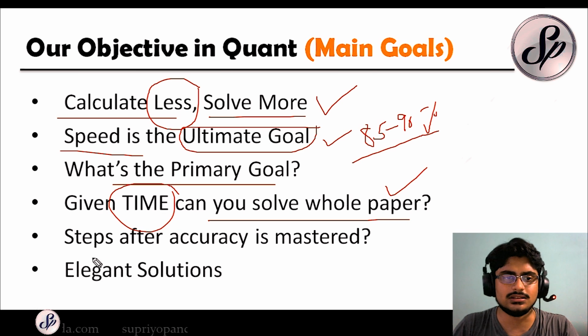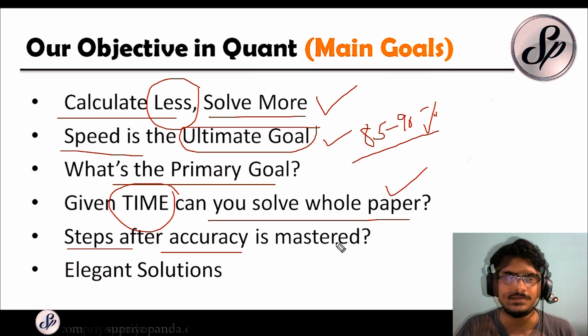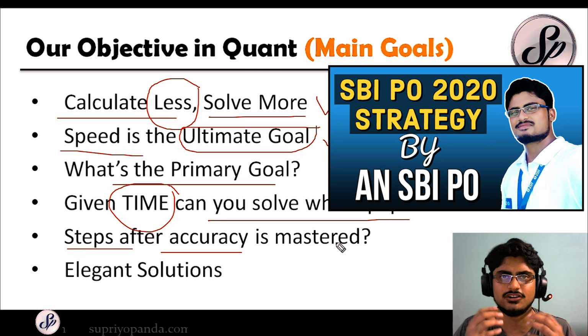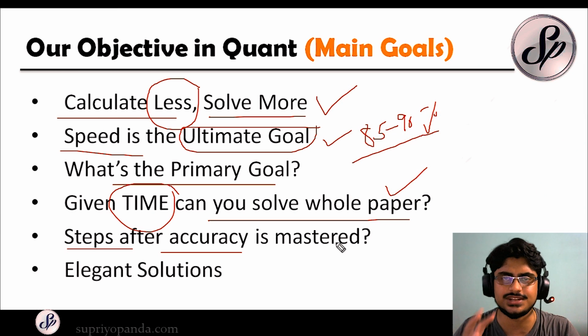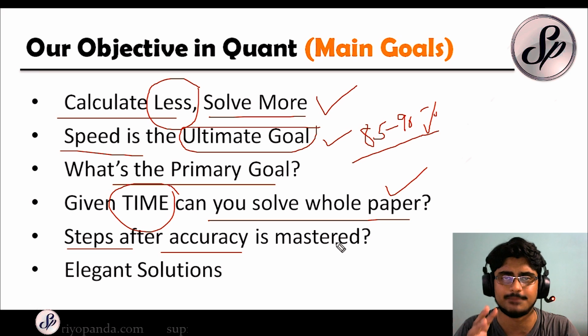And okay, the steps after the accuracy is mastered. If you have mastered the accuracy, how are you going to build that speed? I have already discussed this in many of my preparation strategy videos, so you can check out my SBI PO video. There also I have talked a lot about this. You need to have some goals. If you have reached a stage where you are very accurate, you know that you can finish off the paper if you have enough time, then you need to improve your speed using some techniques like mini goals.